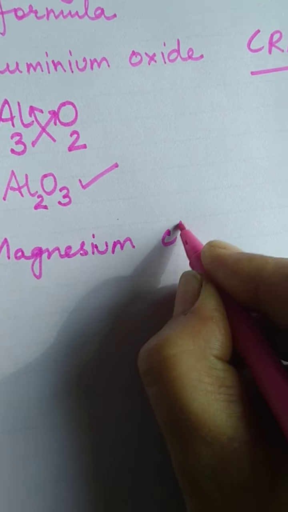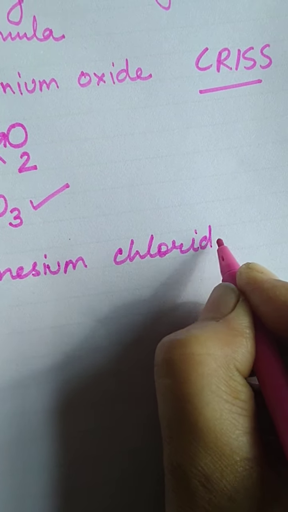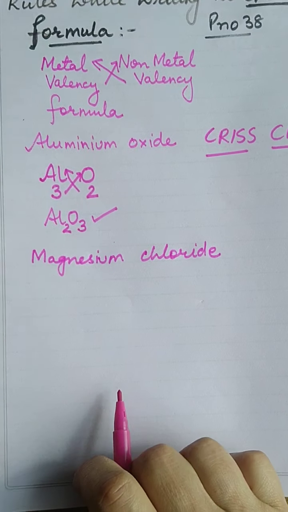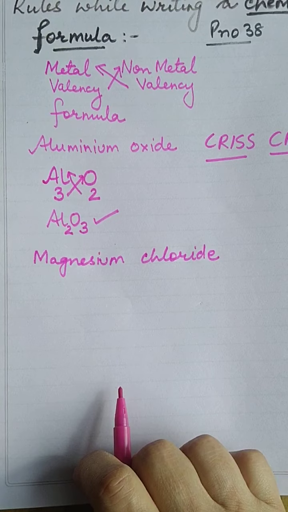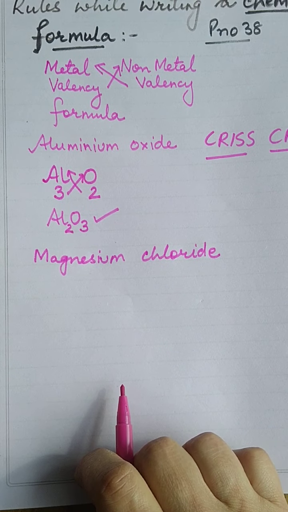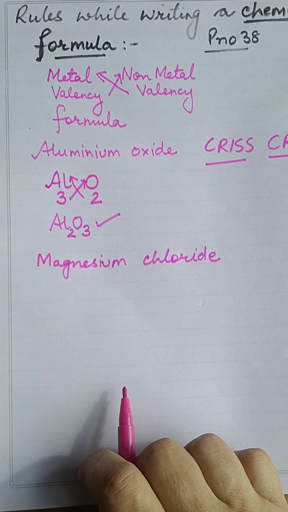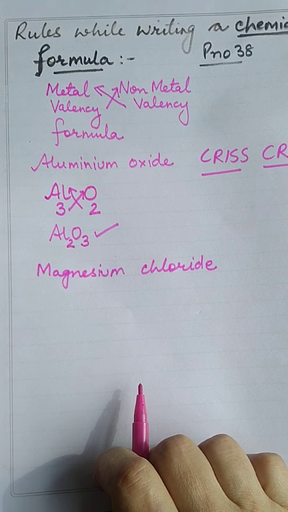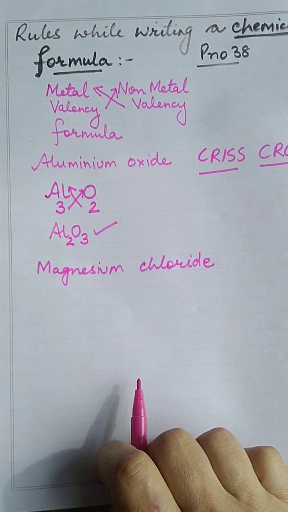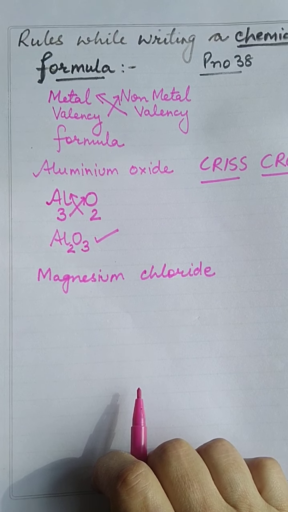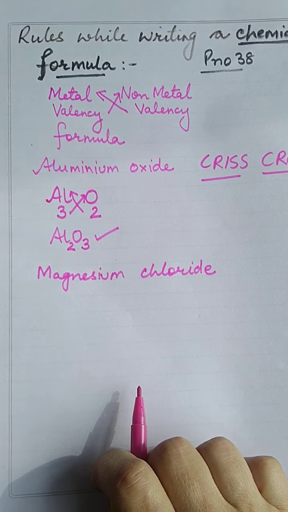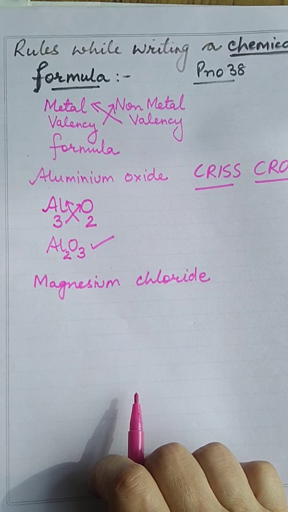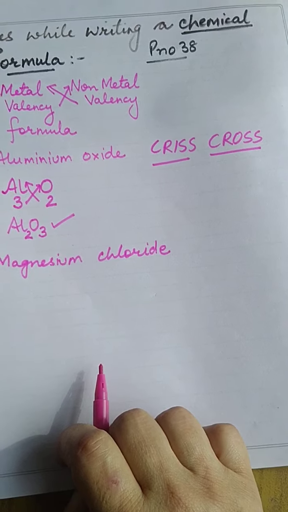magnesium chloride. Okay, students? And students, listen, it is not so easy that you will learn all the atomic numbers, valencies, and formulas in one day. No, it will take some time. So gradually you will understand, you will learn it. So start learning the table given on page number 37 and page number 51. It is very beneficial in your class 10th and senior classes, right?